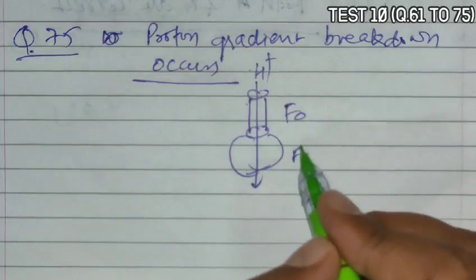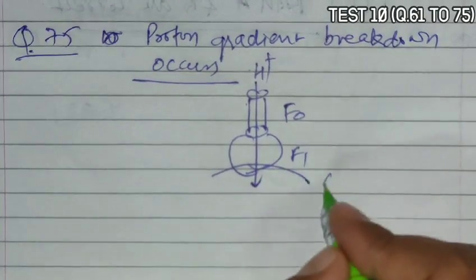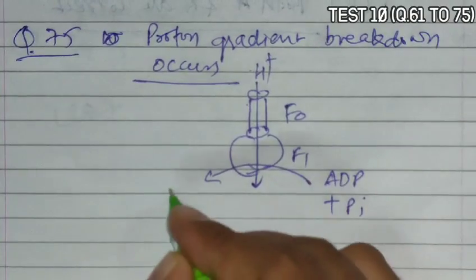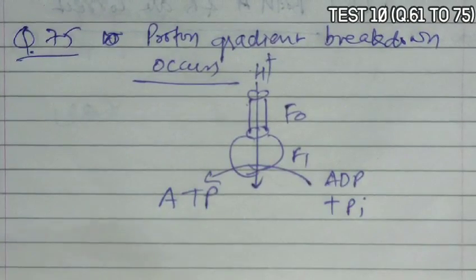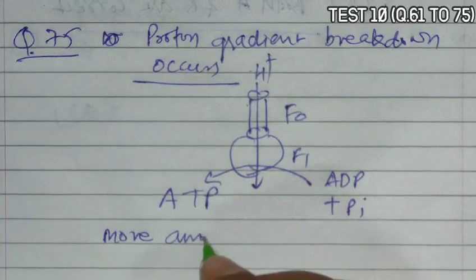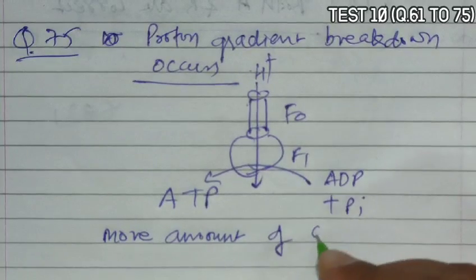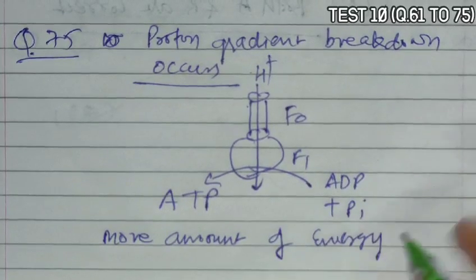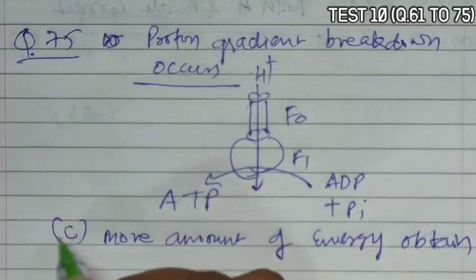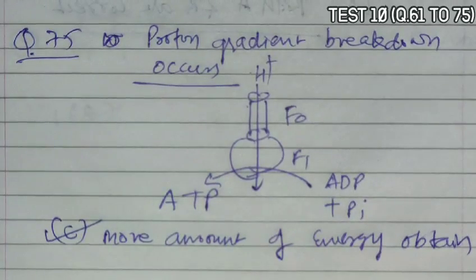So H plus passes through F0 F1, and ADP reacts with inorganic phosphate and ATP formation occurs. So due to this there is synthesis of energy, meaning more amount of energy is obtained. So C is the correct answer.